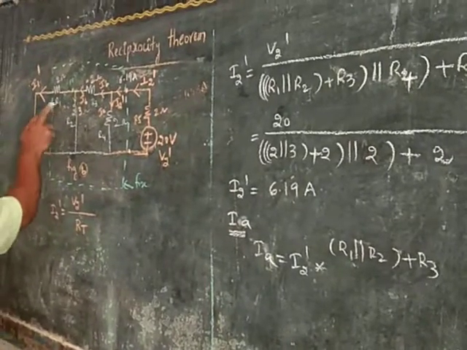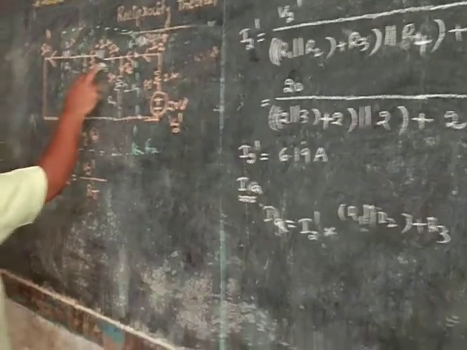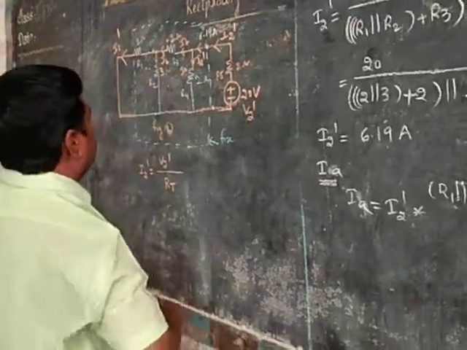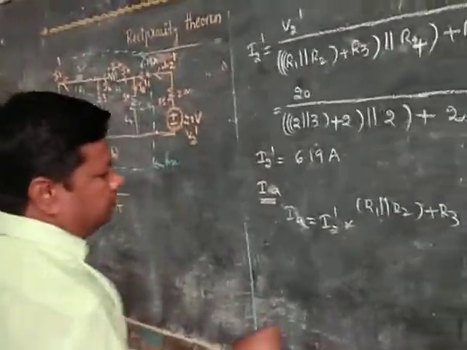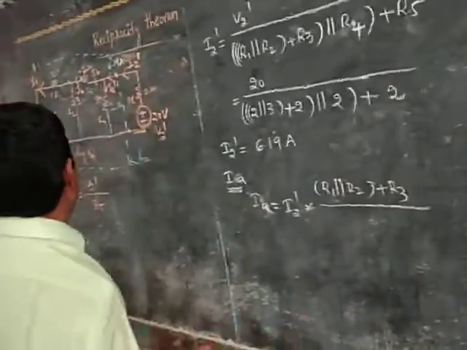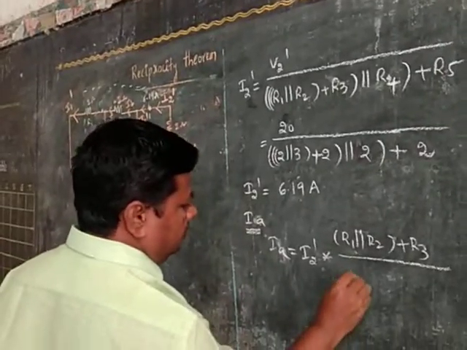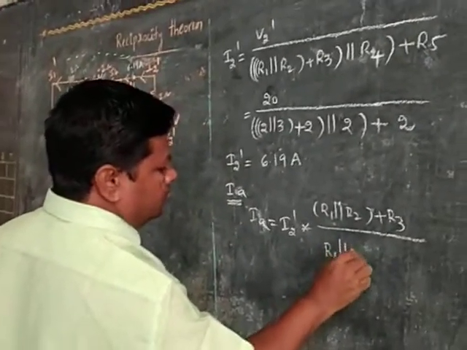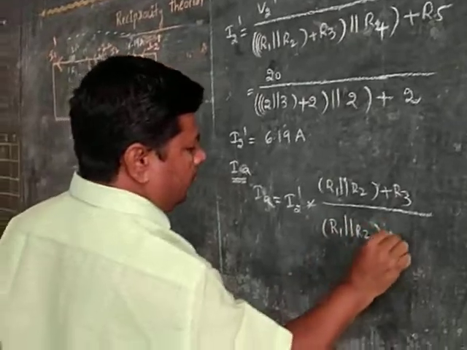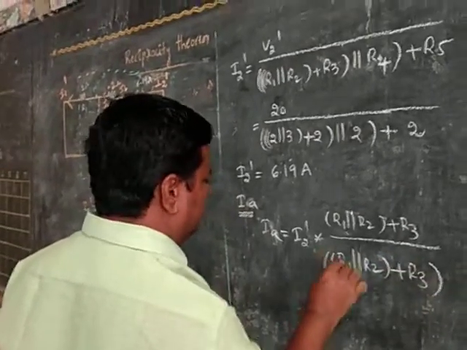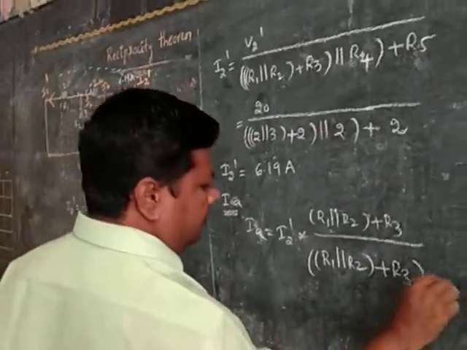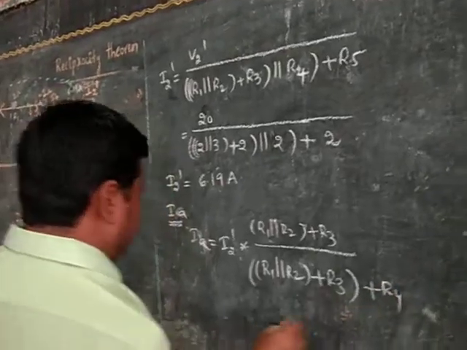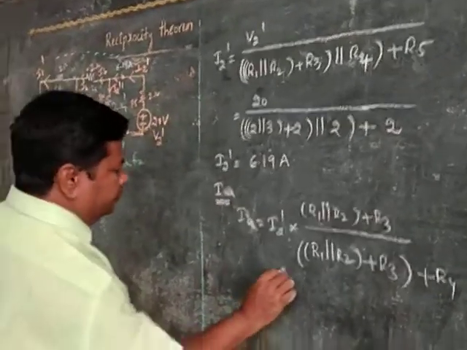These two are in parallel, R1 parallel to R2 plus R3, then opposite resistor by the total resistor, R1 parallel to R2 plus R3 plus R4.